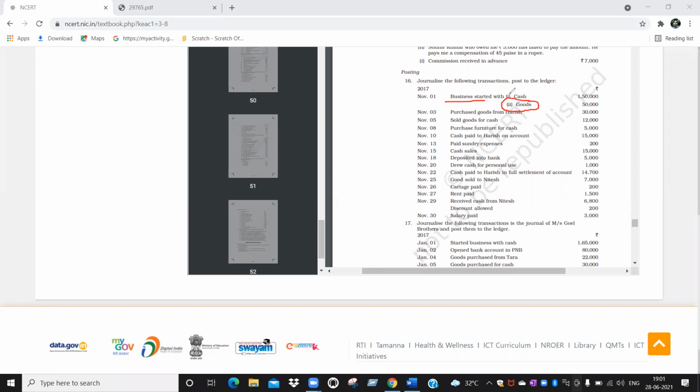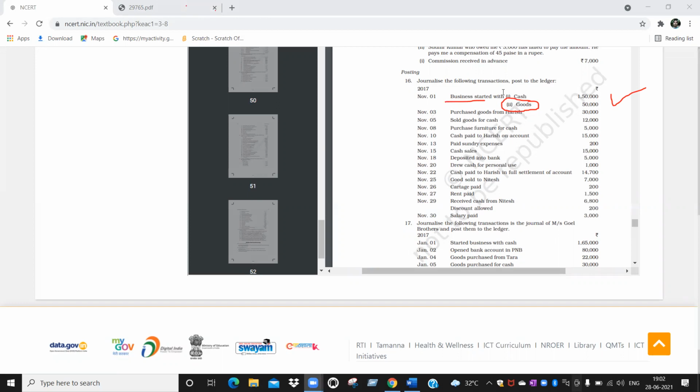Purchases account debit to capital account. Cash account debit, purchase account debit to capital account. Against capital, how many rupees are you going to write? How many have you written? 2 lakh rupees. Very good. Next one.